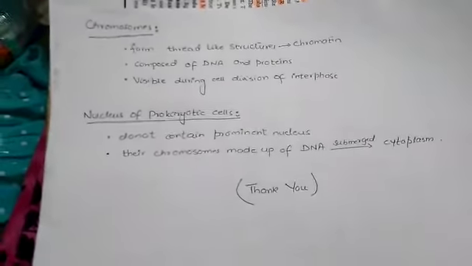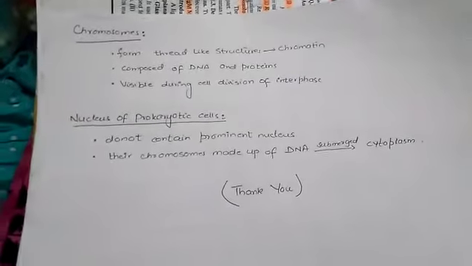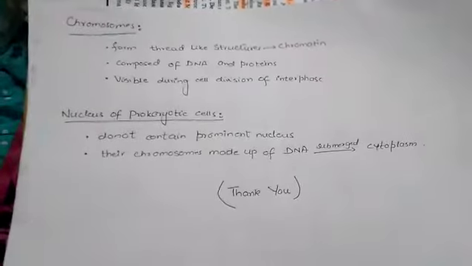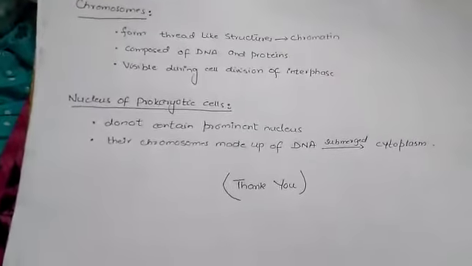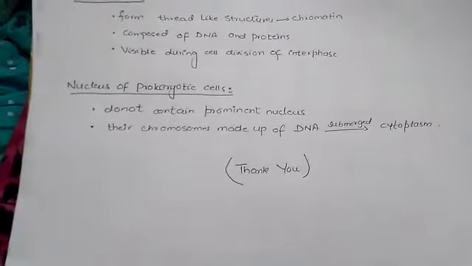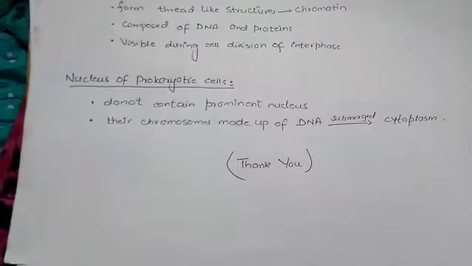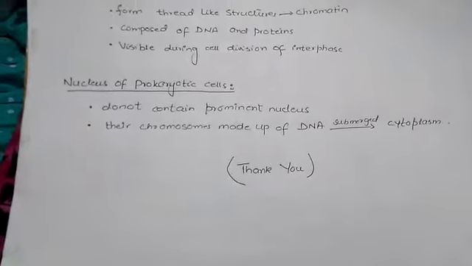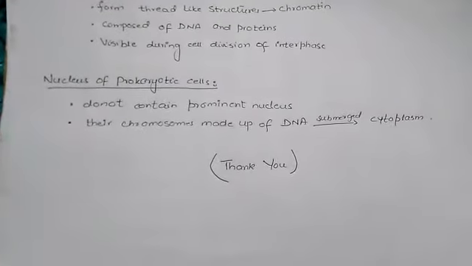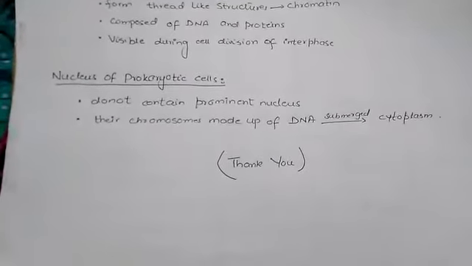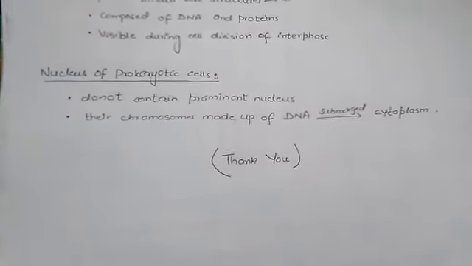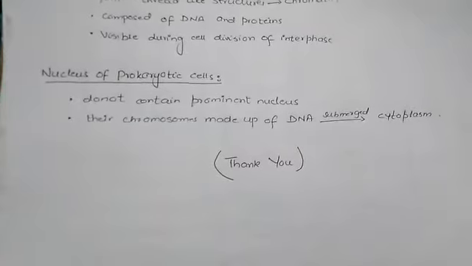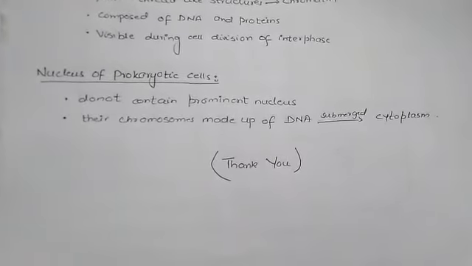Then we discuss the nucleus of prokaryotic cells. The above description is for the eukaryotic cell, and the next one is the nucleus of the prokaryotic cell. As you know, prokaryotic cells are simple cells. They do not contain a prominent nucleus. All the information is present in the form of a thread-like structure.